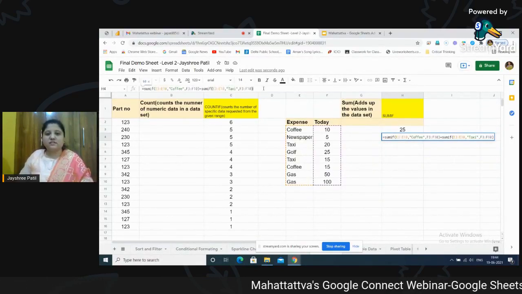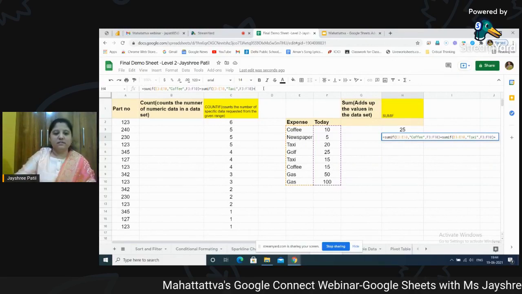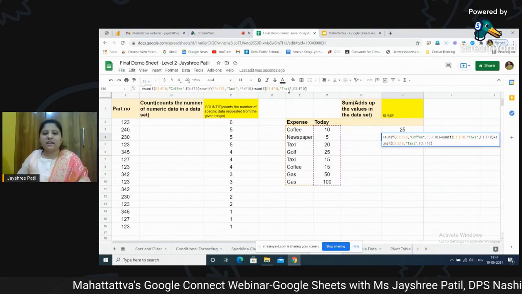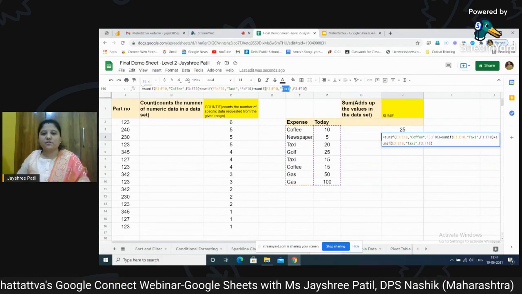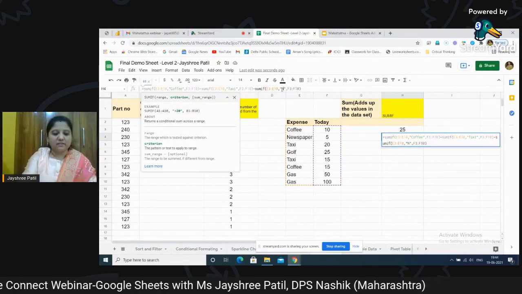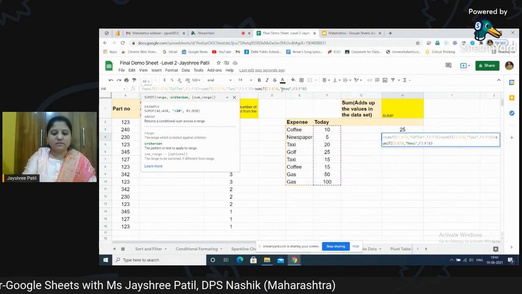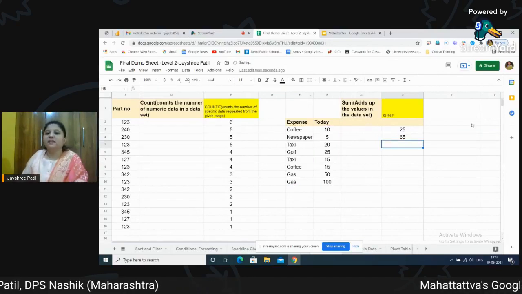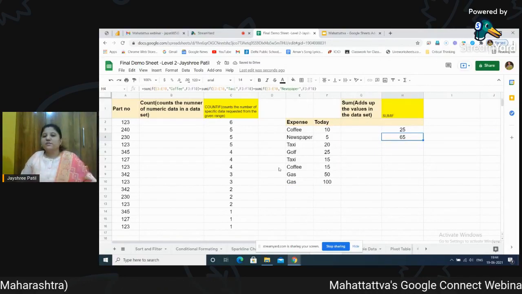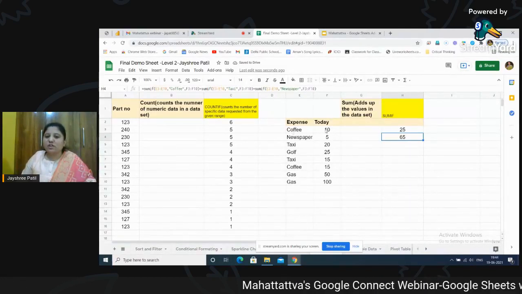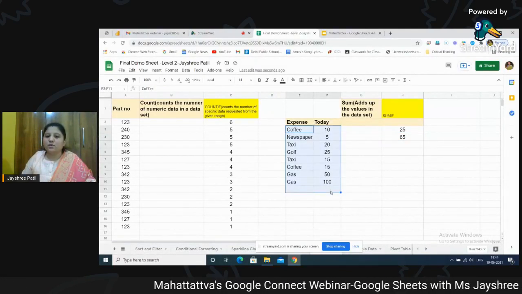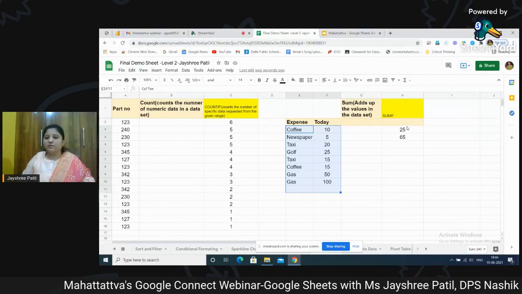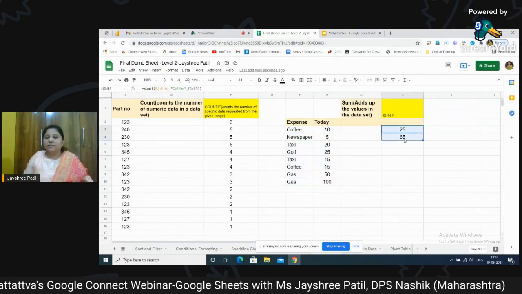Control C, you just write a plus sign over here, put the same criteria and change it over here. Now instead of taxi, suppose I am adding newspaper. Just press enter. It gives me 65 now. So this way you can add. This is a very small amount of data, but if you have a huge amount of data, it will be really very helpful. So this way you can use the SUMIF function.